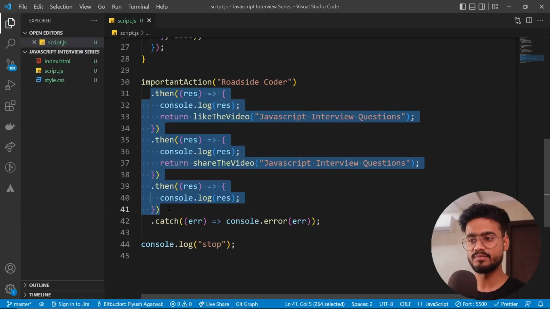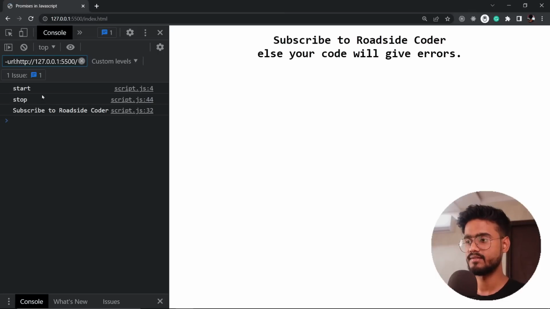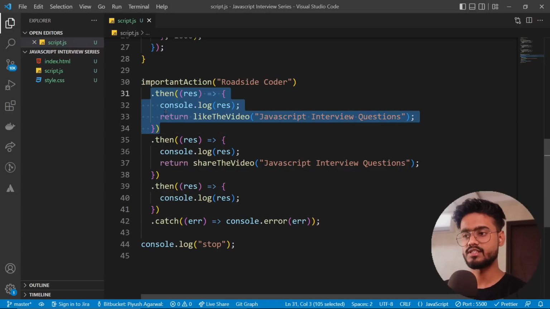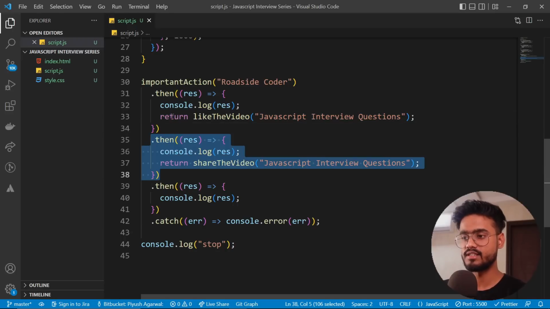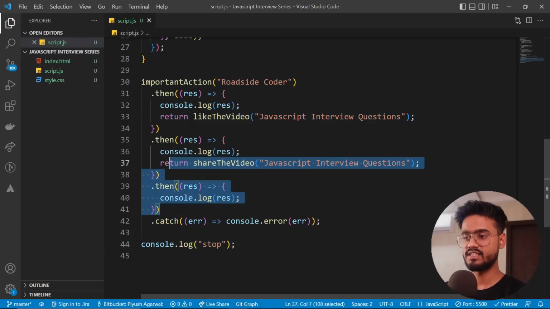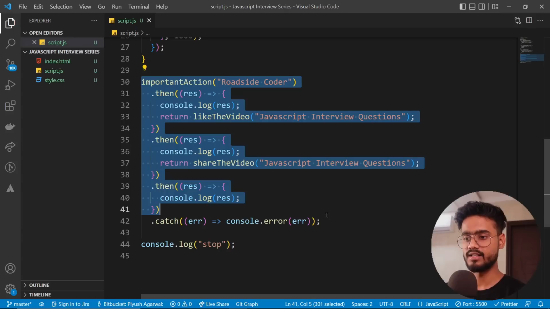So you see, this code is much cleaner than our previous approach. So if we save this and see start, stop, and we get all of the messages one after the other. So this concept right over here is called promise chaining. So why are we calling this promise chaining? Because we are chaining these promises. We are returning a promise, and then we are chaining another promise one after the other as we return the value of the previous promise. So that is why this concept over here is called promise chaining.